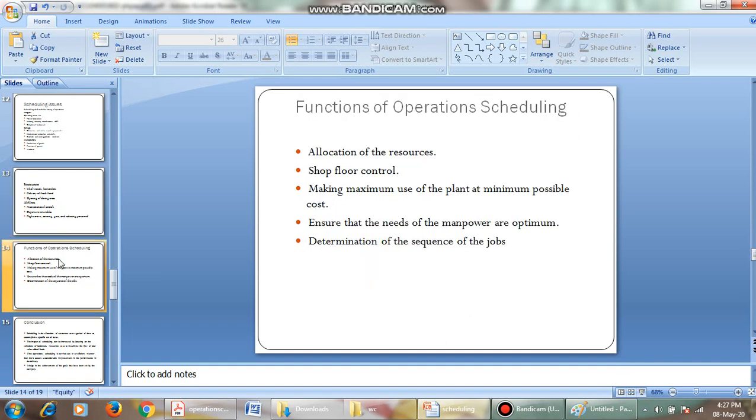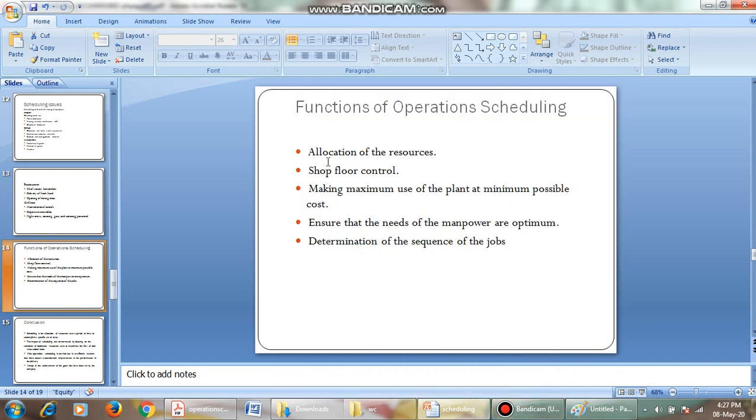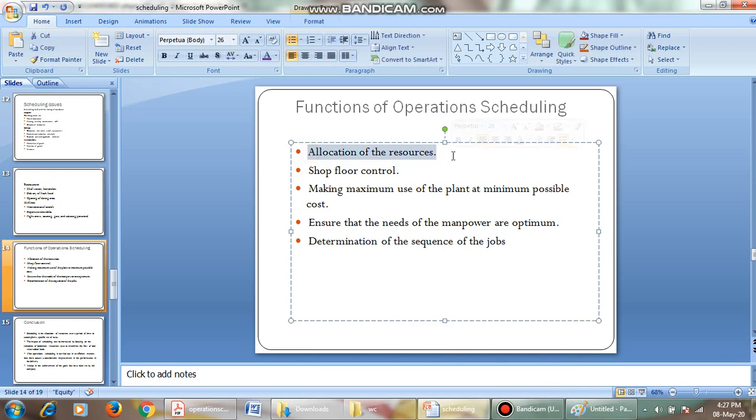Then coming to the functions of operation scheduling. We have various functions. The first one is allocation of resources. If we can schedule our operations very effectively, we can allocate our resources in an easy way. And shop floor control is nothing but the time taken to complete a particular task. We call it shop floor control. One of the main functions of operation scheduling is to control the shop floor.